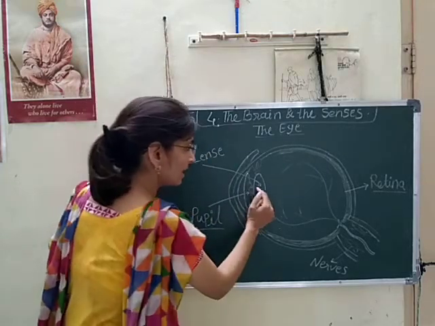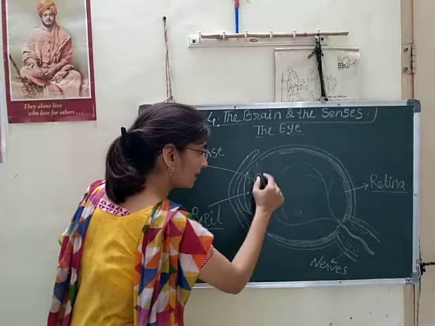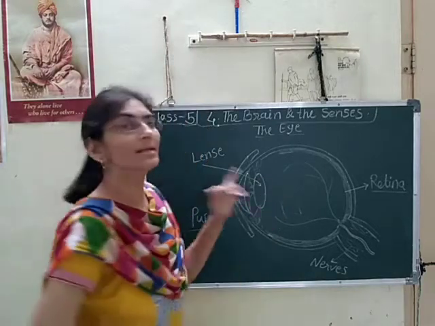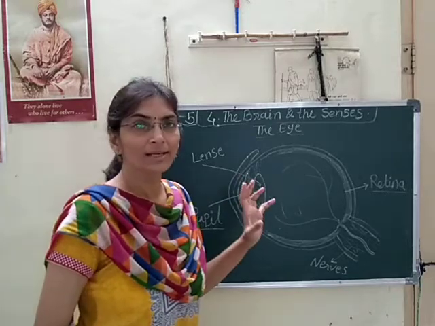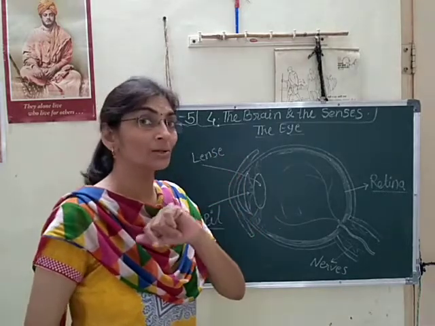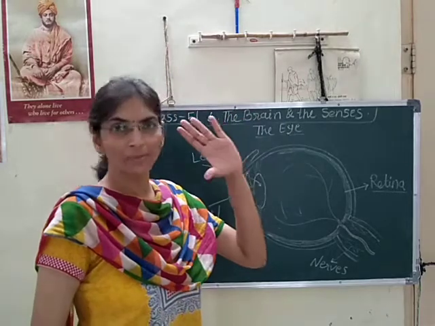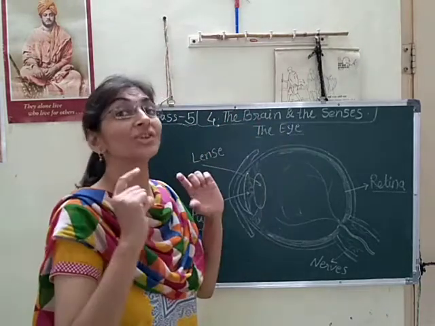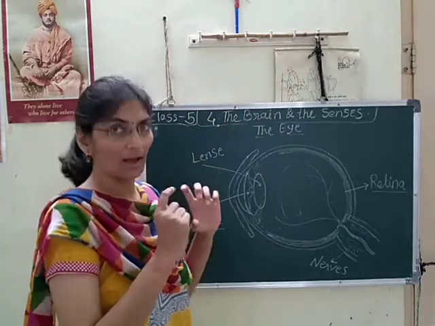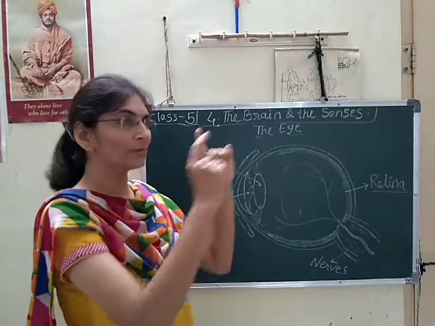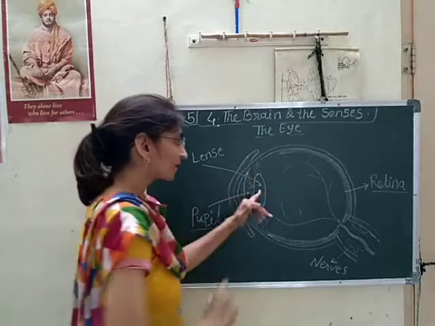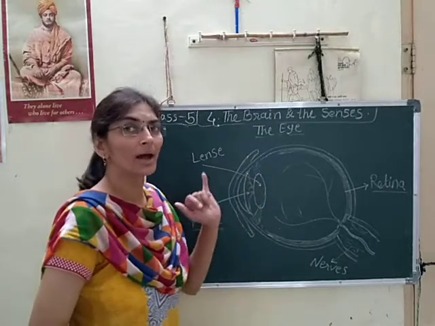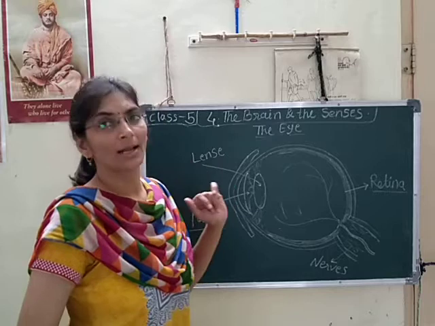Then inside of this pupil, immediately the lens is there. The lens is located there. And what is the lens? In our camera also there is a lens, and because of that lens we can capture the picture through the camera. Yes, only because of the lens we can capture the picture. Similarly, this lens works in our eye like a camera lens.